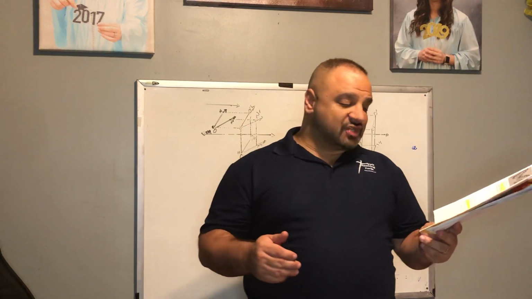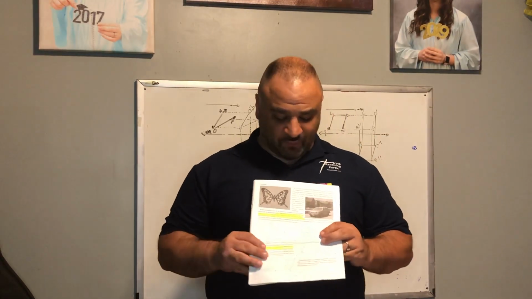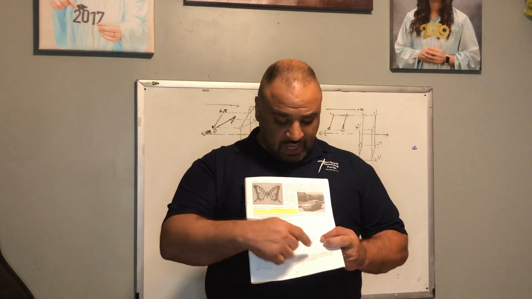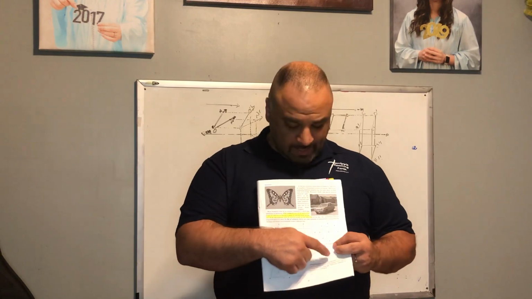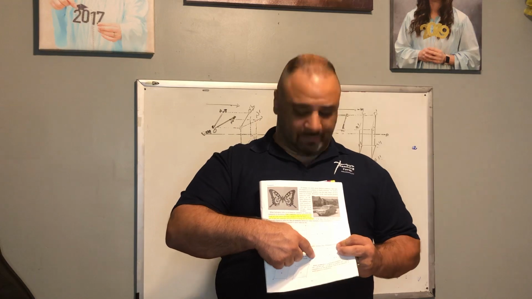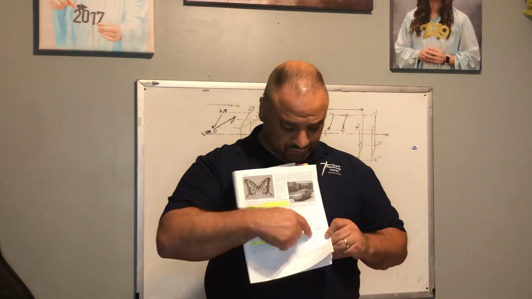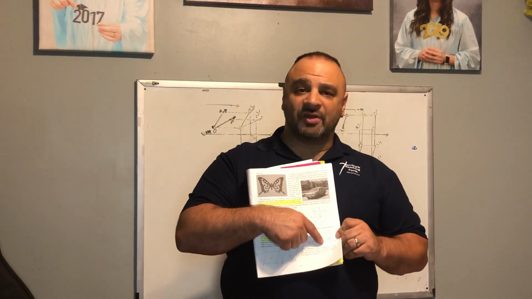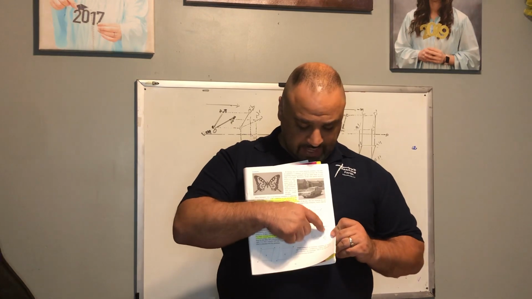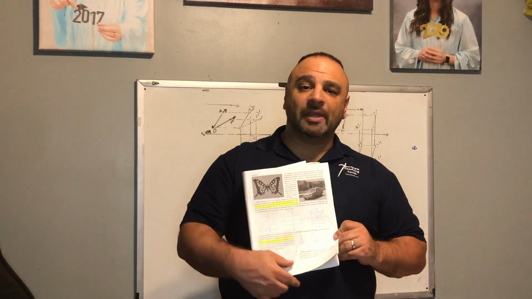Now, if you look at the letters at each vertex, you'll see A, B, C. Then if we rotate it 120 degrees, again, notice where A, B, and C are located, but still the shape coincides with the pre-image. And if we rotate it again, another 120 degrees, this would be 240, now notice the vertices A, B, and C, but look at the shape. The shape is still symmetric to the pre-image.